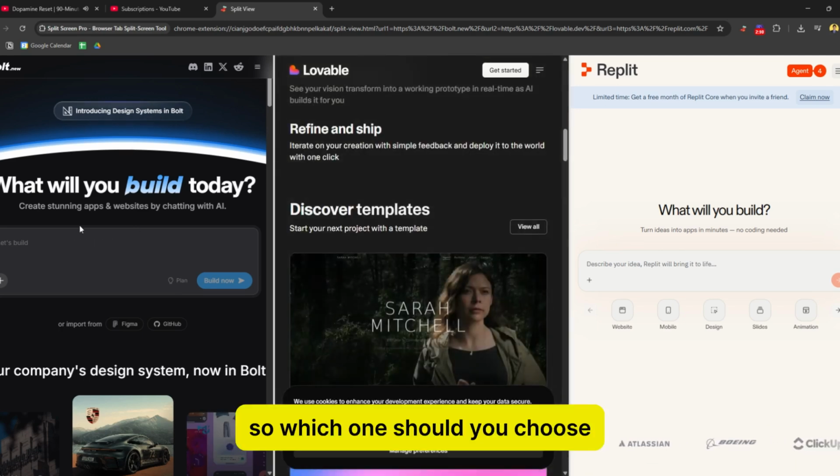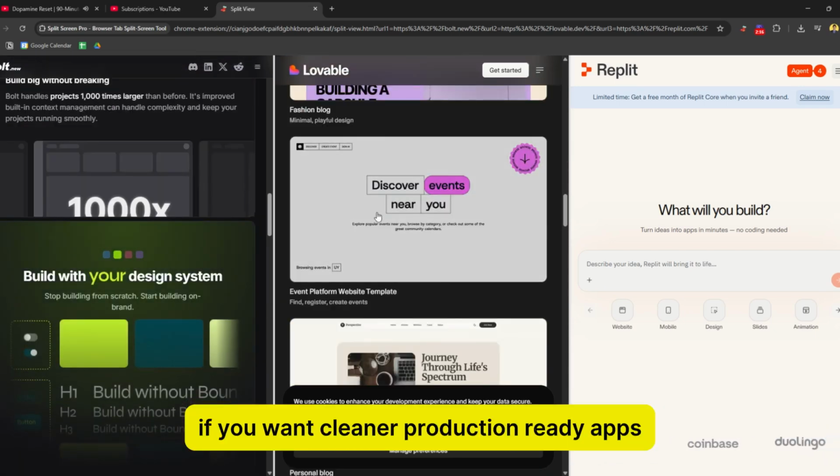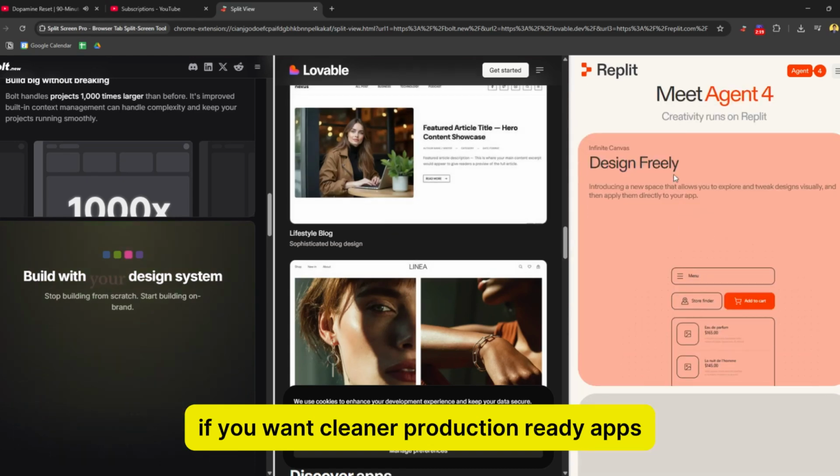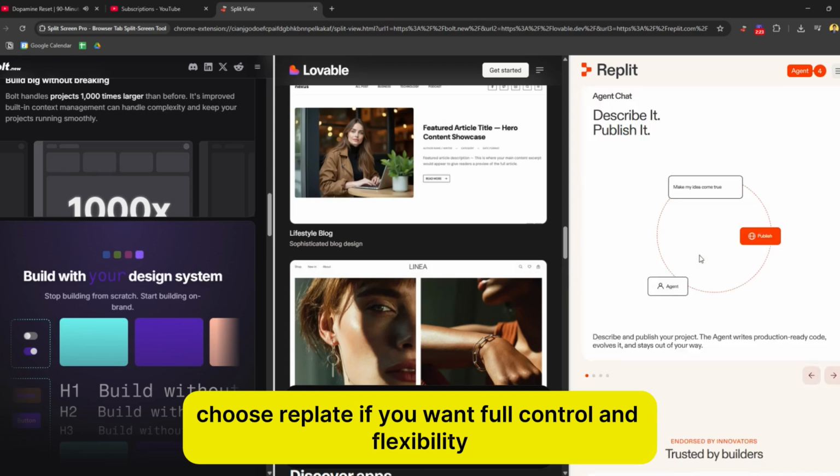So which one should you choose? Choose Bolt if you want speed and simplicity. Choose Lovable if you want cleaner production ready apps. Choose Replit if you want full control and flexibility.